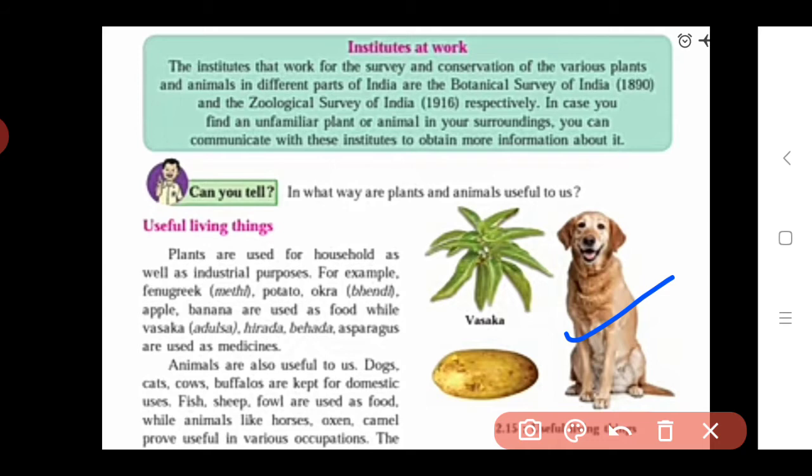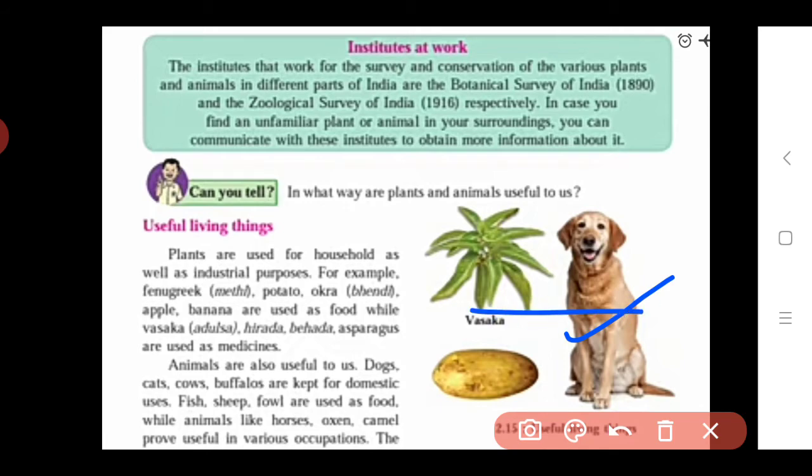Oxen are used in farming, and horses are used for horse riding and also for horse carts, traveling with the help of horse carts and camel carts. So in this way we see the uses of animals.